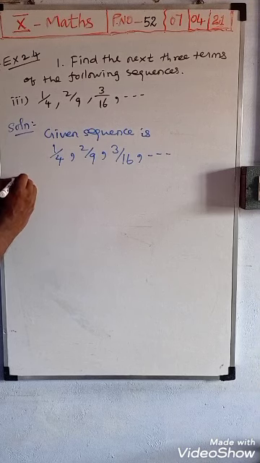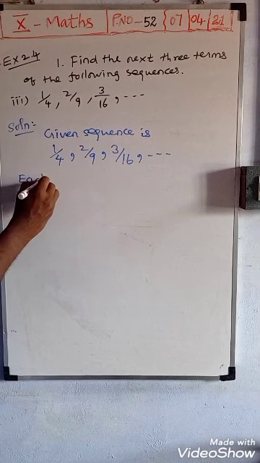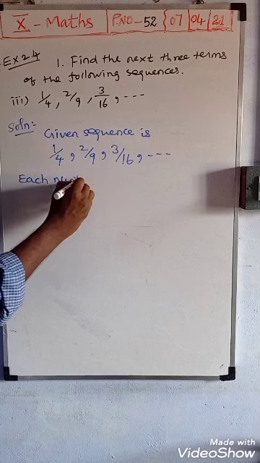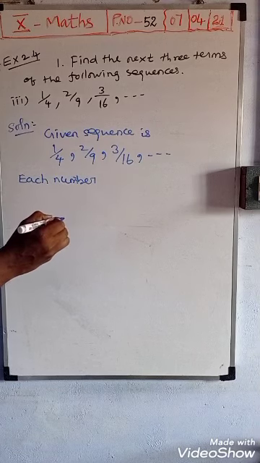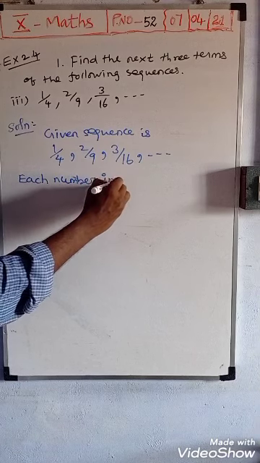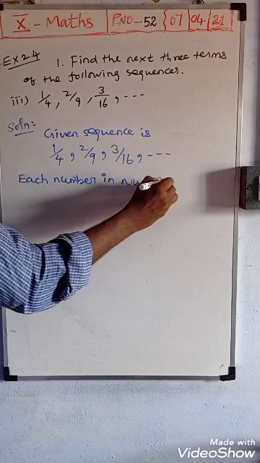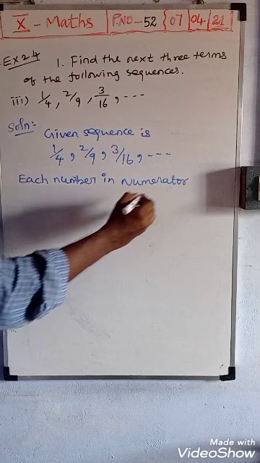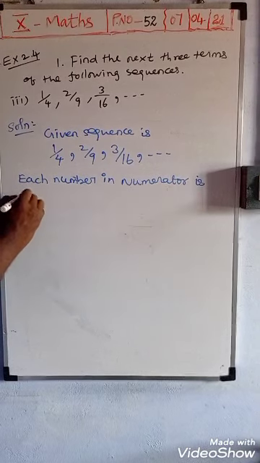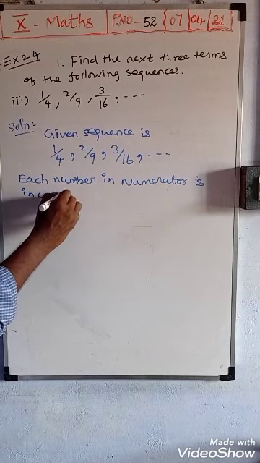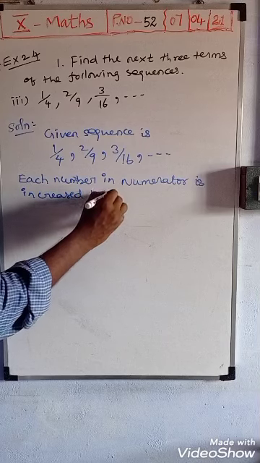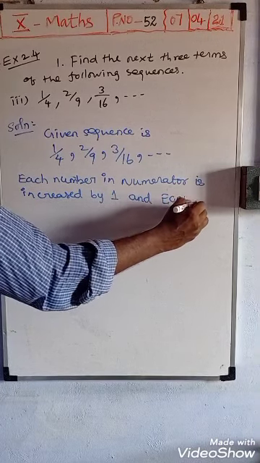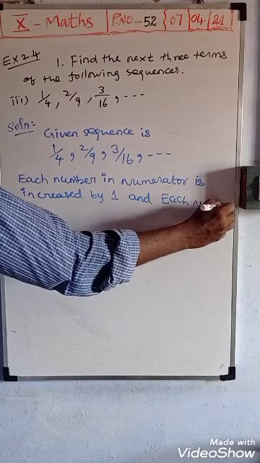So each number in the numerator is increased by 1, and each number in the denominator is